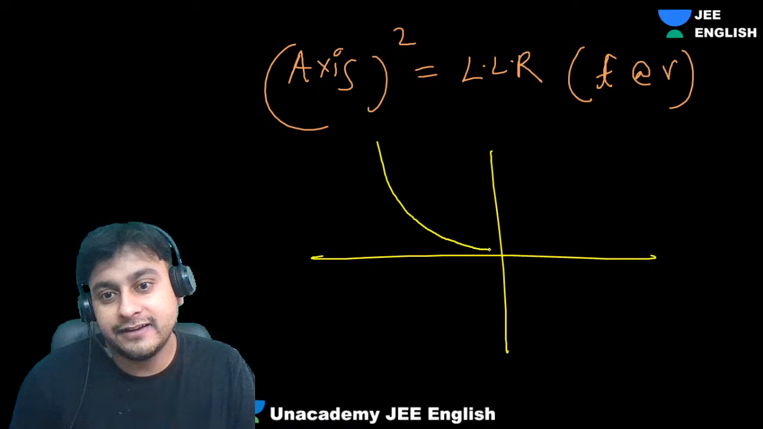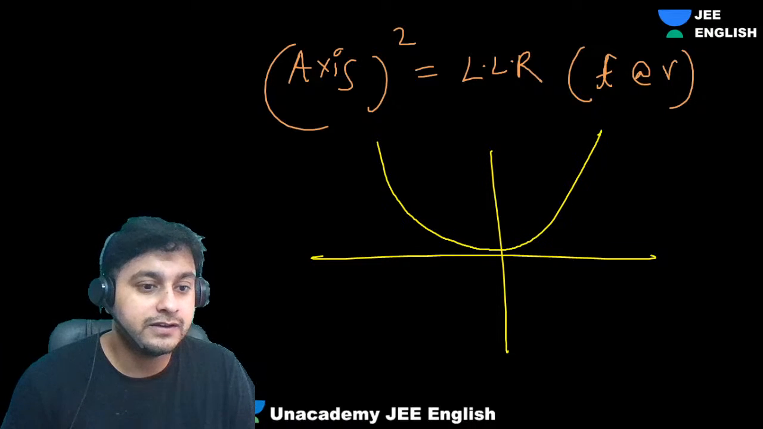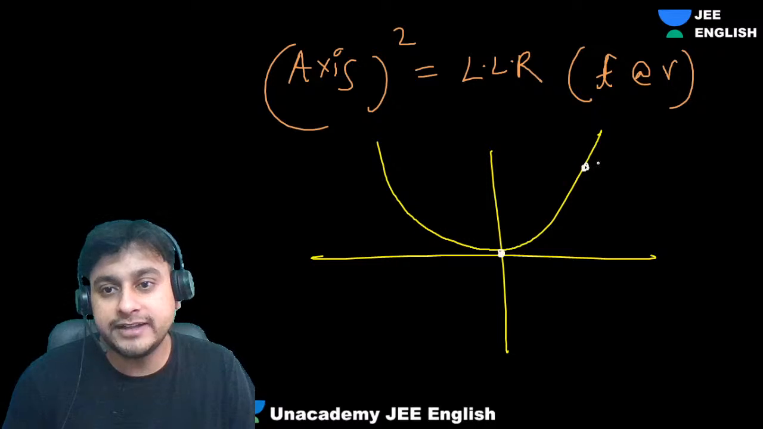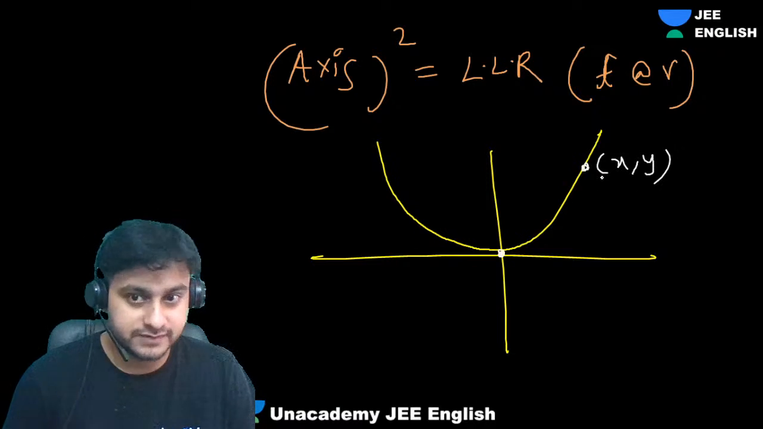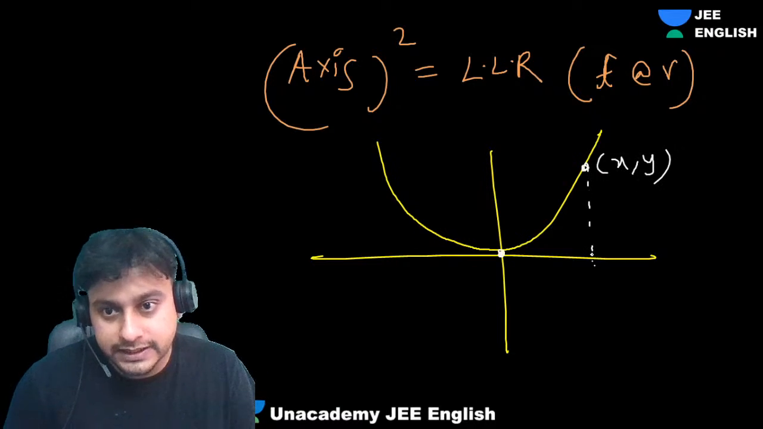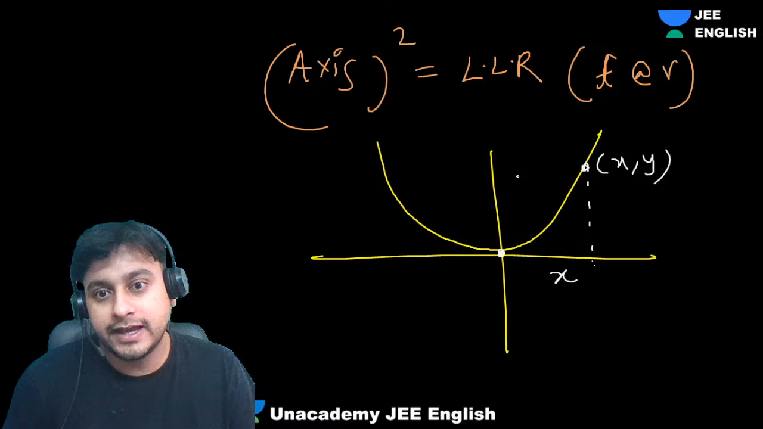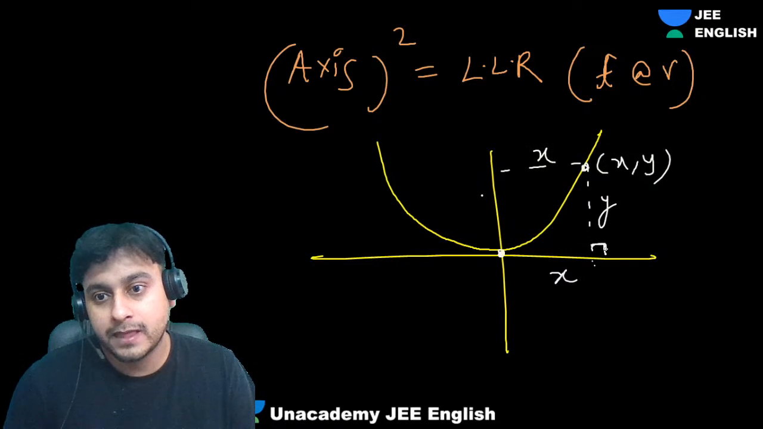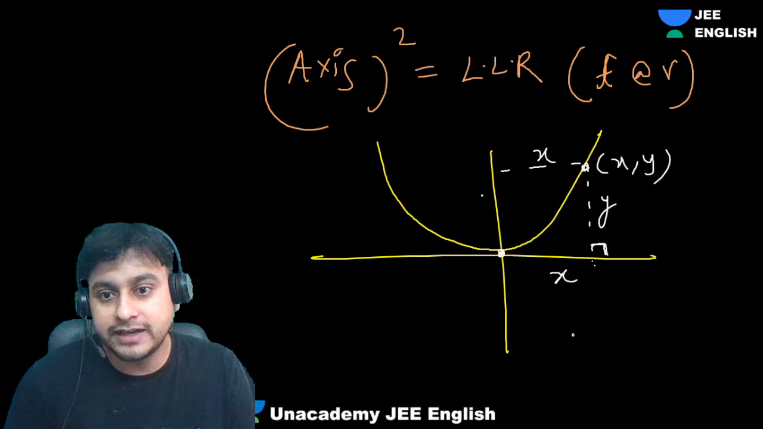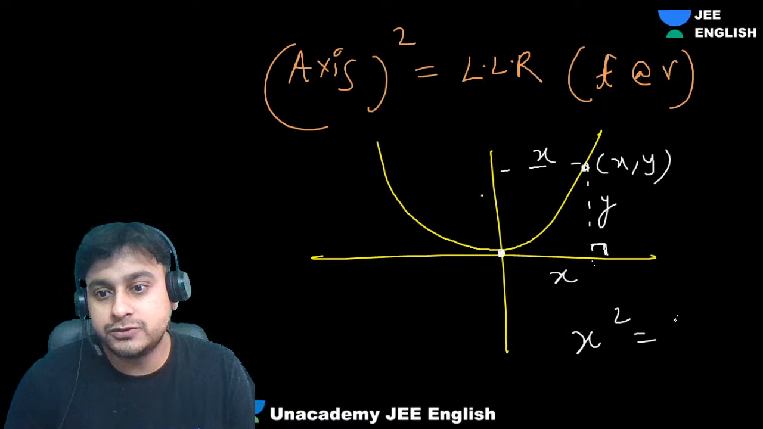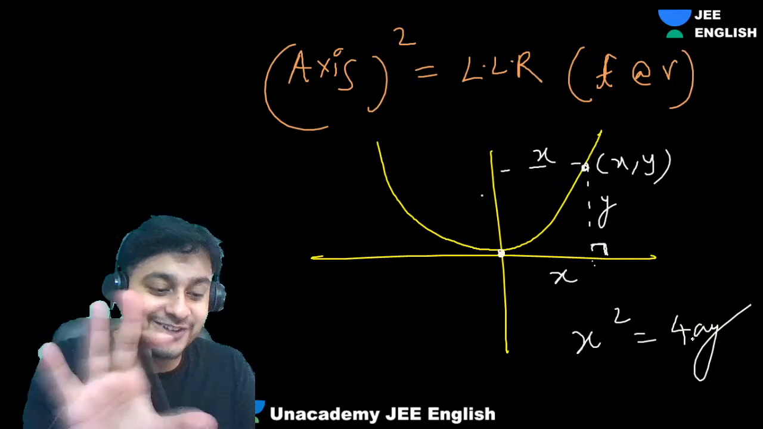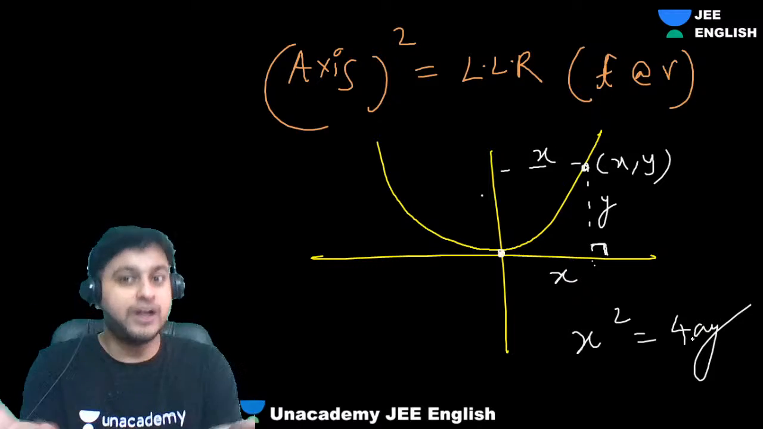Okay. Will it be valid for this also? Any random point is x comma y. So what is this? Here, this is your x and this is your y. The equation of this parabola is x square equals 4ay. Understand, it's not a formula. You can learn it. This is a concept.